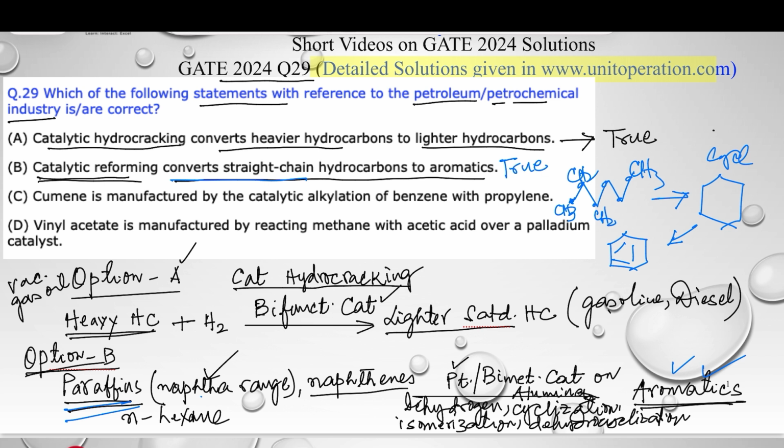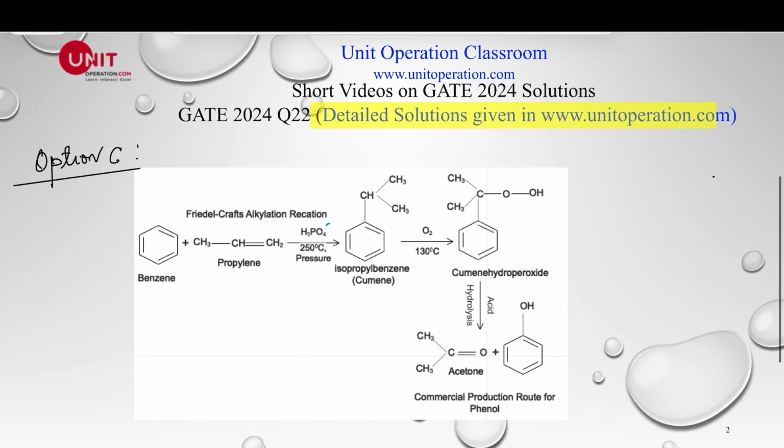Let's look at option C. Cumene is manufactured by the catalytic alkylation of benzene with propane. So, how is cumene produced? Cumene, of course, is a very important intermediate for the production of phenol, so we'll not look into that. So, how is cumene produced? This is basically isopropyl benzene.